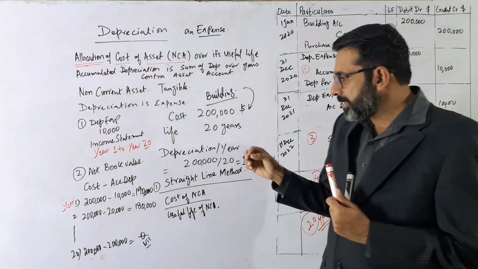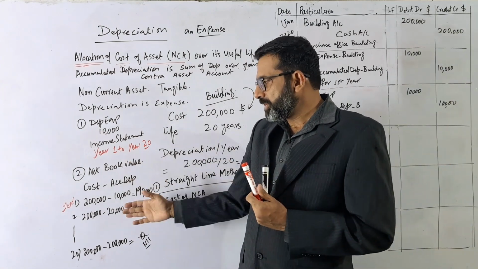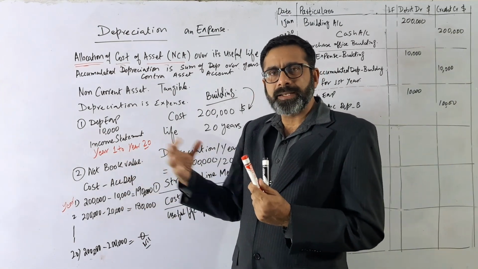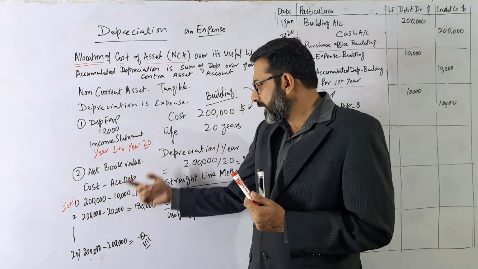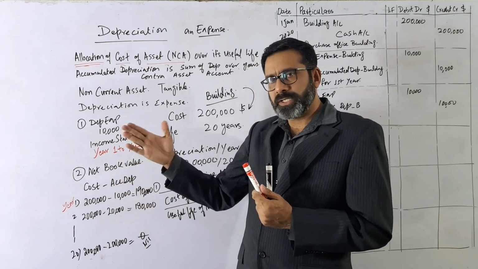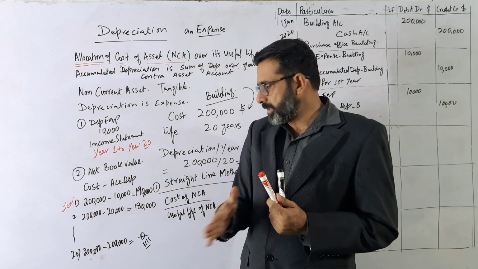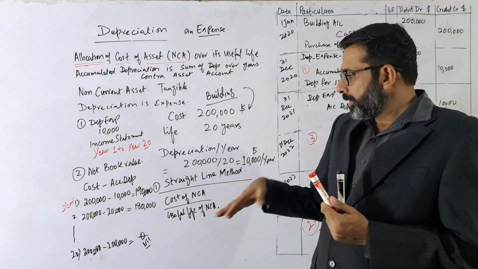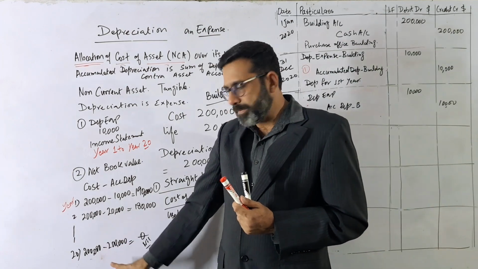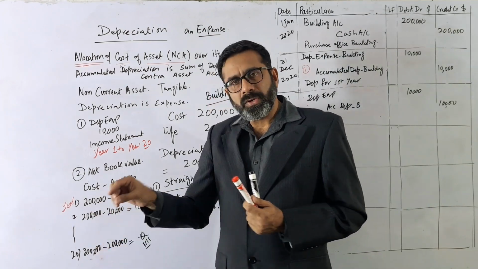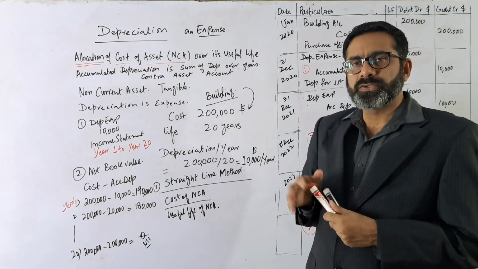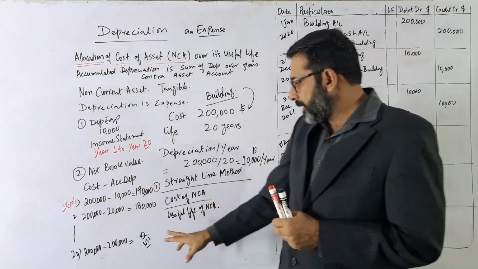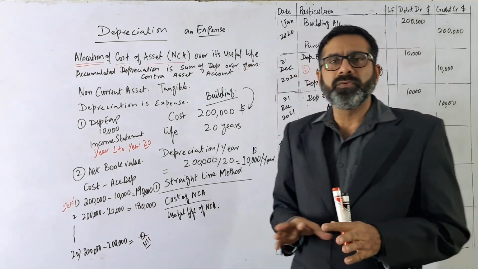So what is the basic thing? This accumulated depreciation is added on every year. First year 10,000, second year 20,000, third year 30,000, 40, 50, 60, up to the last year. That will be the accumulated depreciation, and the cost of the asset is 200,000 also. So the balance, or book value, will be nil.